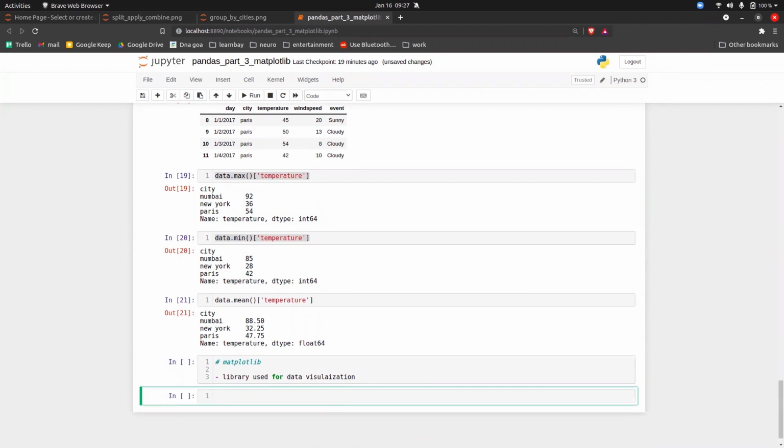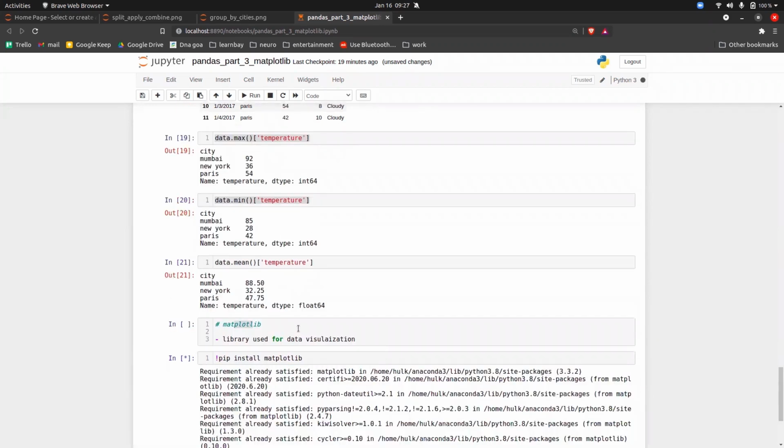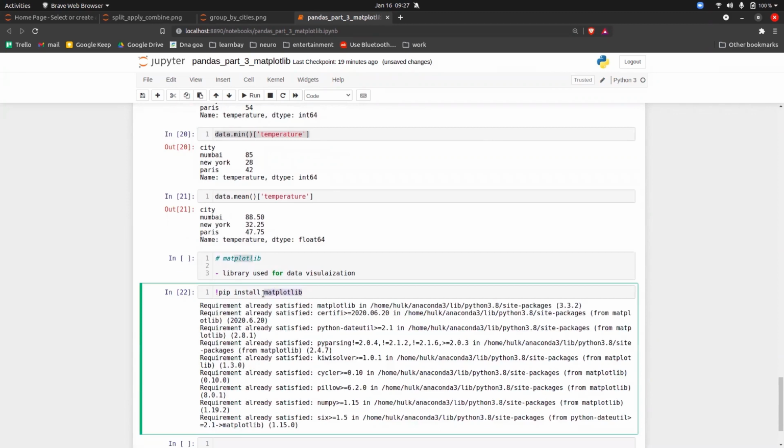Before that, to work with Matplotlib, you have to install it: pip install matplotlib. But everyone will already have this, because Anaconda by default installs Matplotlib automatically. So this will already be there on your laptop.